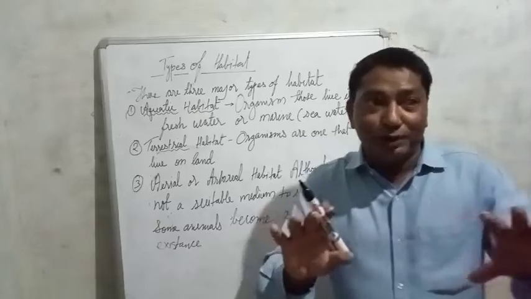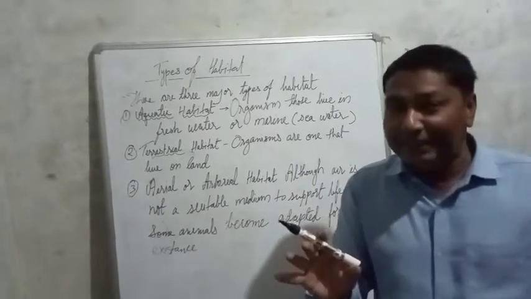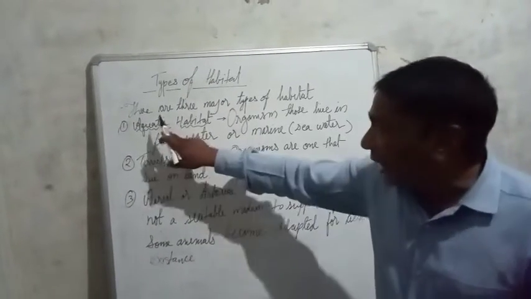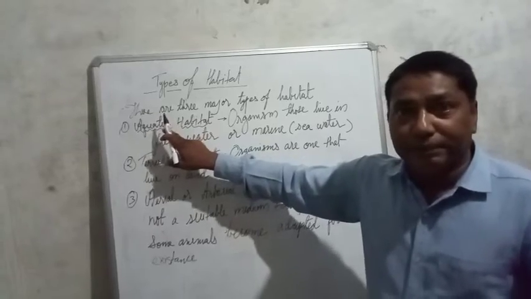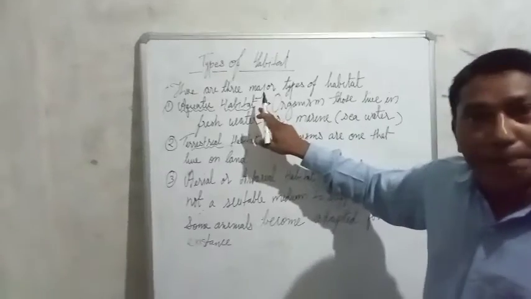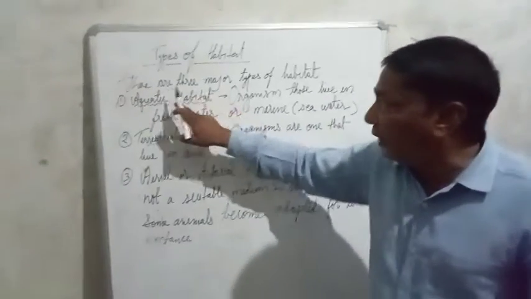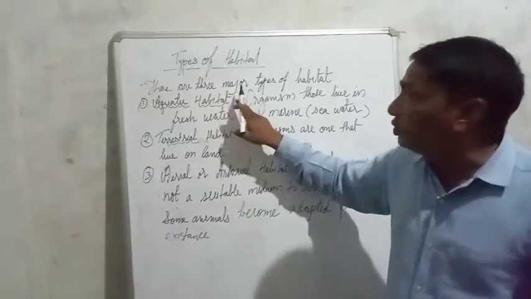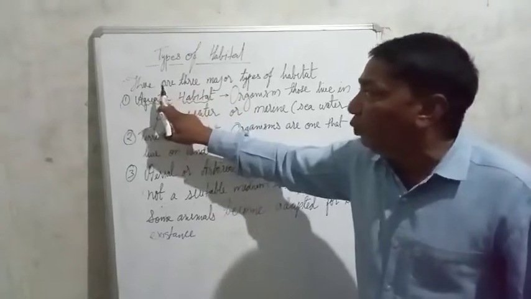Simply, don't take it too hard, take it easy. Aquatic means water. Aquatic habitat means those organisms which live in water.